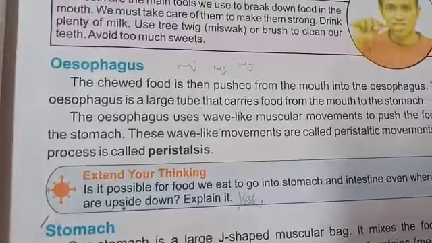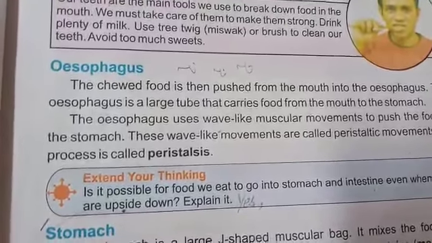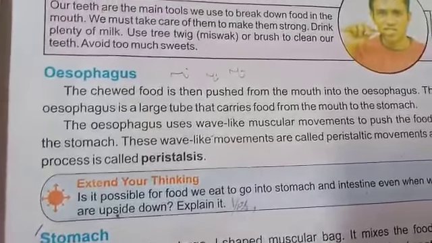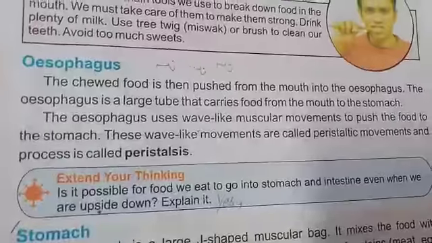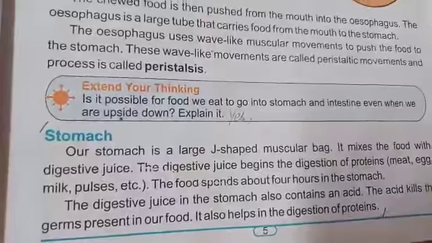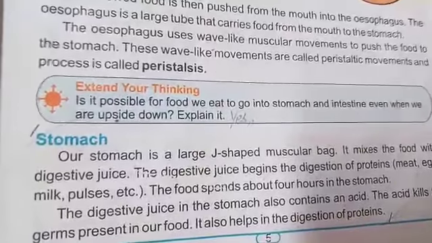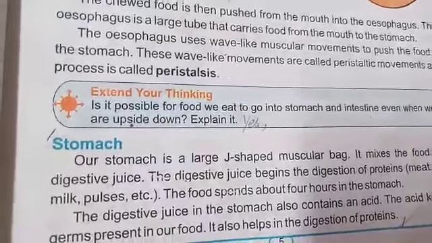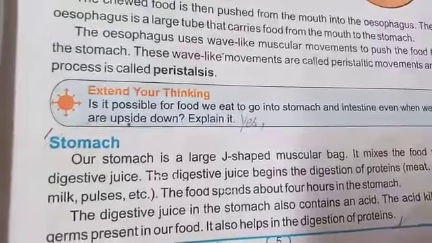The esophagus is the last tube. Its function is just to transfer food from the mouth to the stomach by a wave-like movement that is called peristalsis. After the food has entered, it goes to the stomach, that is a large J-shaped bag, and